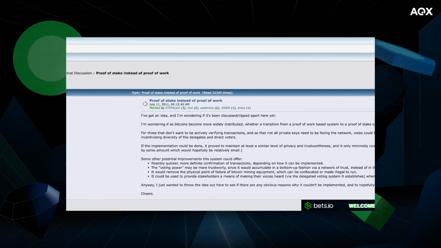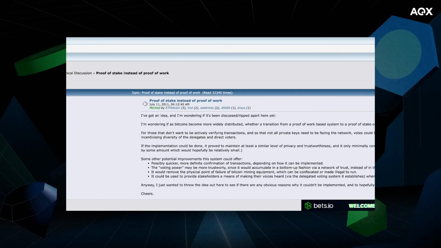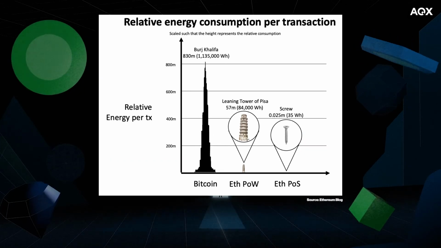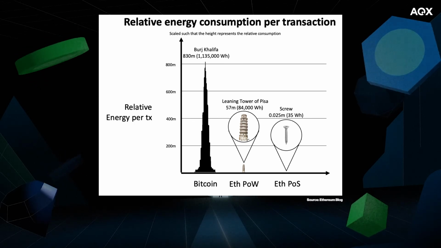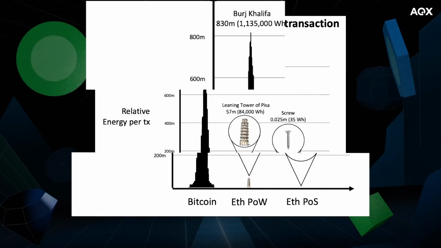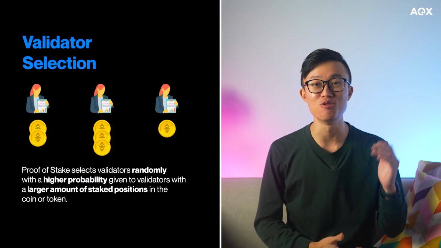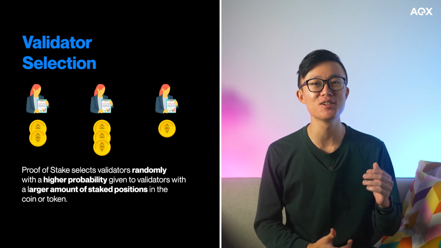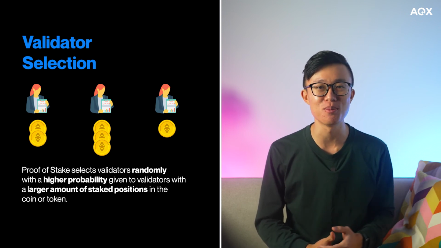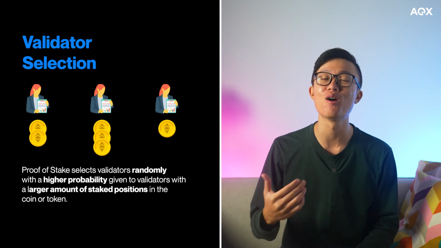Introduced back in 2011 in a forum post on Bitcoin Talk, proof of stake was proposed as an alternative to proof of work to improve the scalability and environmental concerns that are inherent in a proof of work protocol, which are caused by the large amount of electricity consumed to mine one Bitcoin. Instead of relying on miners to compete and use energy-intensive hardware to validate transactions, proof of stake selects validators randomly, with a higher probability given to validators who have a large amount of staked positions in the coin or token.